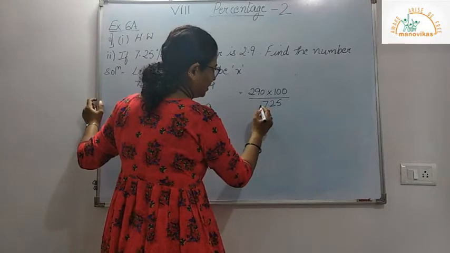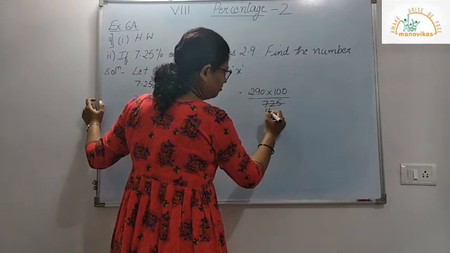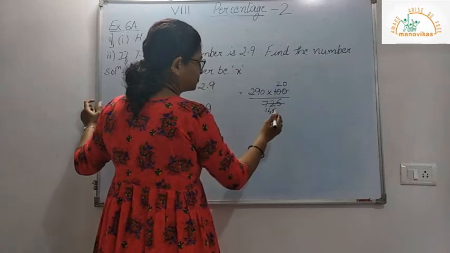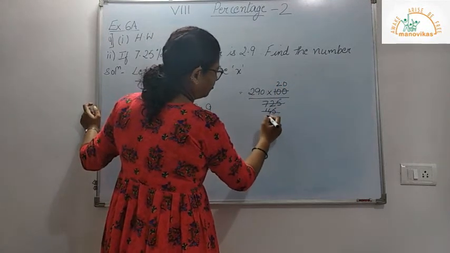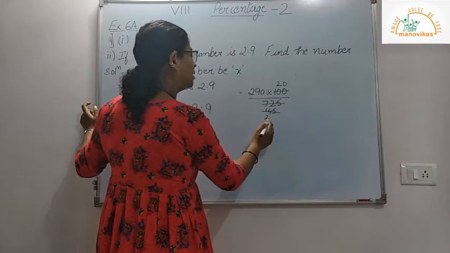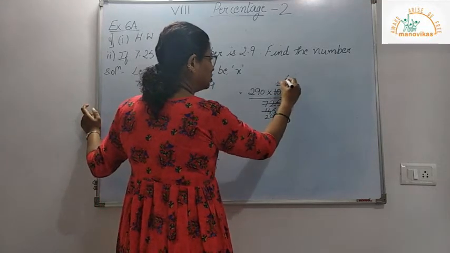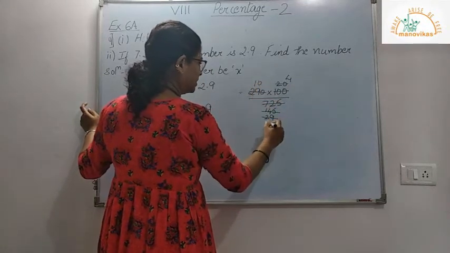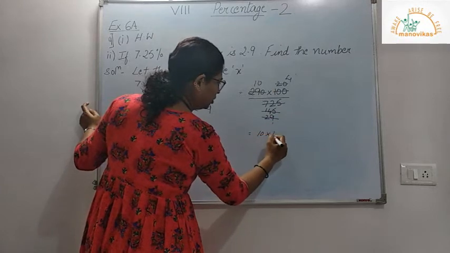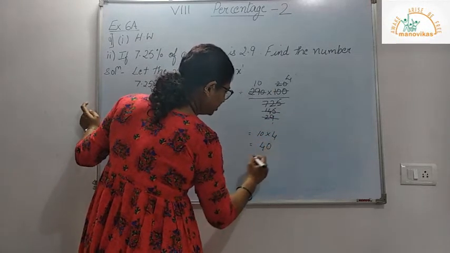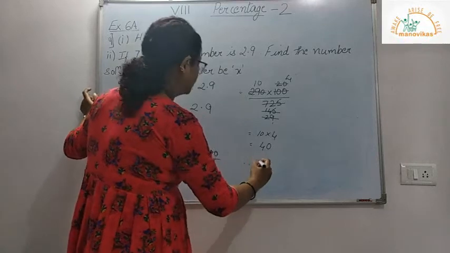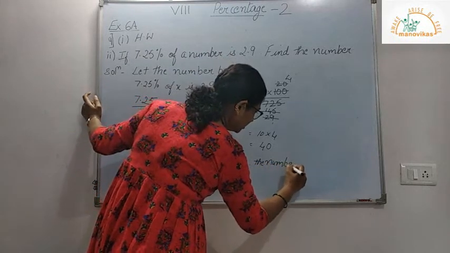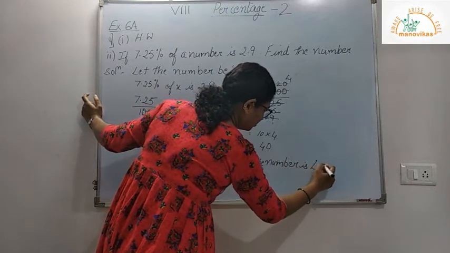Now here by cancelling, 5 ones are 5, 5 4s are 20, 5 5s are 25, 5 2s are 10. Then again here I get 5 2s are 10, 5 9s are 45. So 29 1s are 29, 29 10s are 290. So I get 10 into 4, which is equal to 40. Therefore, the number is 40.